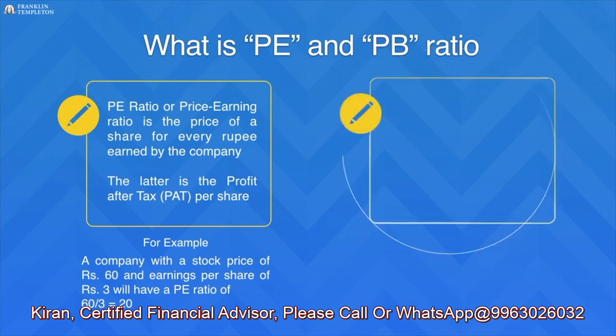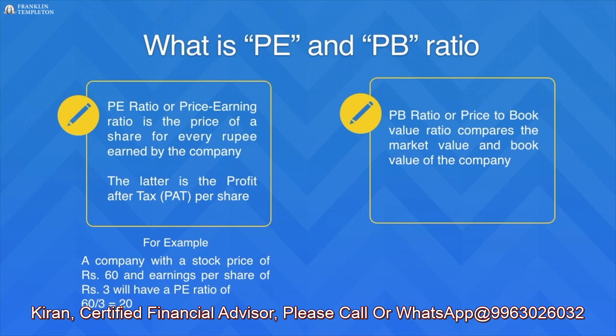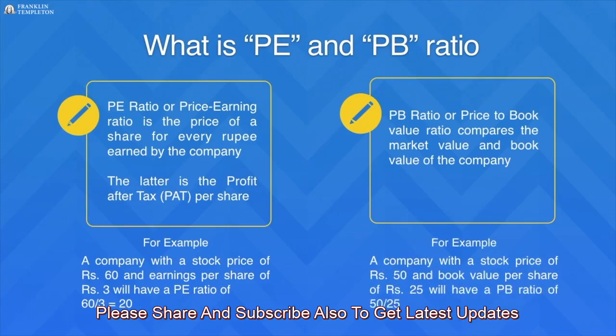On the other hand, PB ratio is price to book value ratio and compares the market value and book value of the company. Book value per share indicates a firm's net asset value, which is the difference between total assets and total liabilities on a per share basis. For example, a company with a stock price of rupees 50 and book value per share of rupees 25 will have a PB ratio of 50 divided by 25 equal to 2.